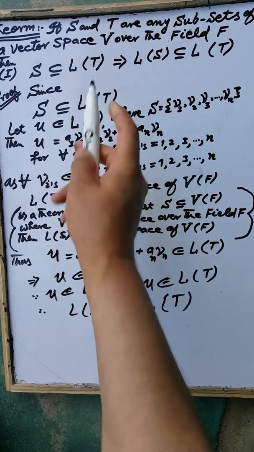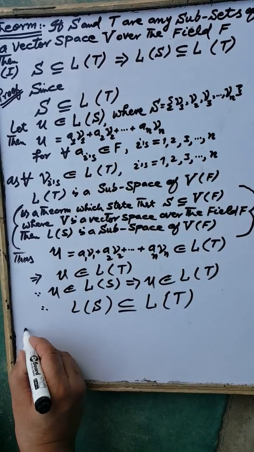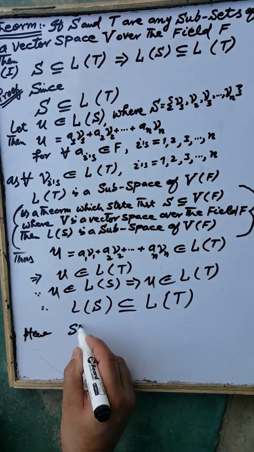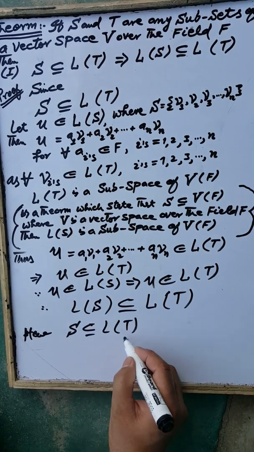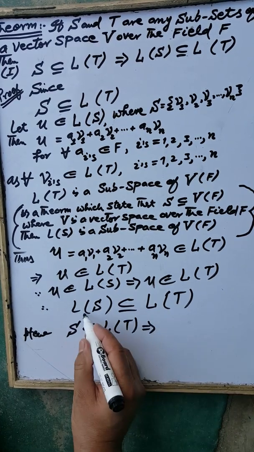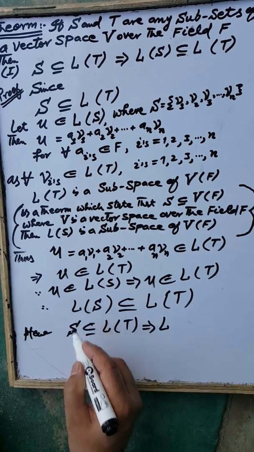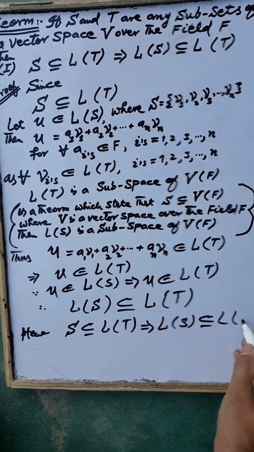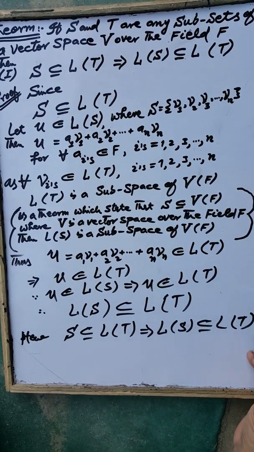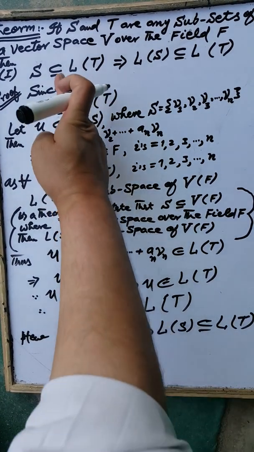Hence if S is a subset of the linear span of T, this implies that the linear span of the set S is contained in the linear span of T, which is required.